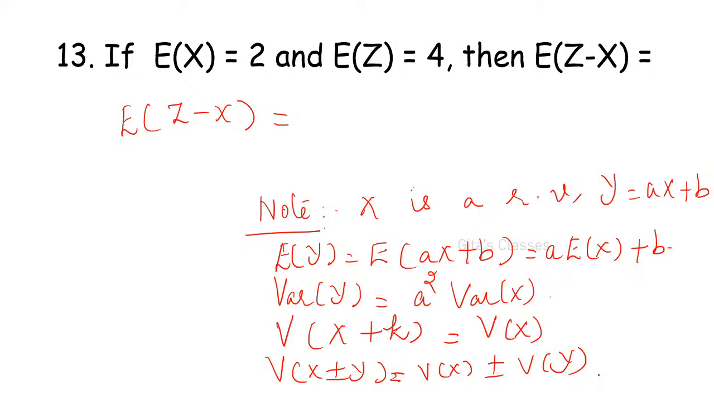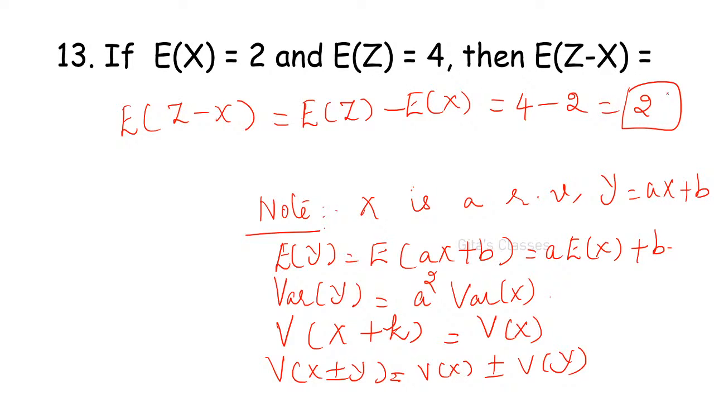Okay, please go through that. E of z minus x can be written as E of z minus E of x. When you are going for variance, you have to be careful: it should be a squared into variance of x. So E of z minus x is E of z minus E of x. Therefore 4 minus 2, it is 2. Answer is 2.